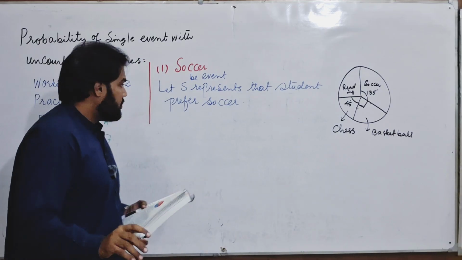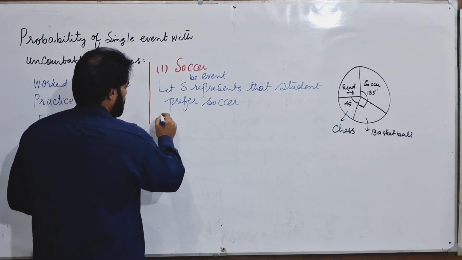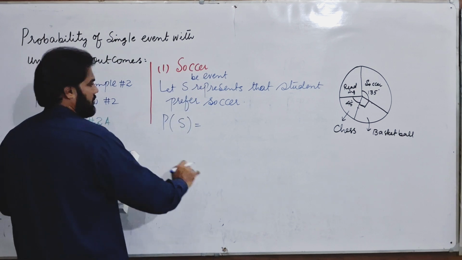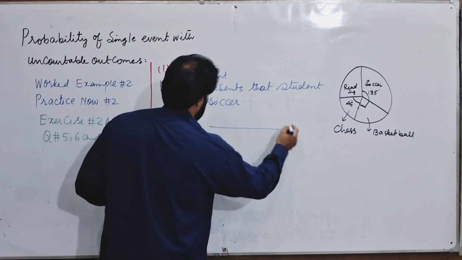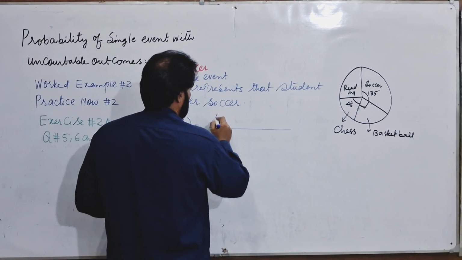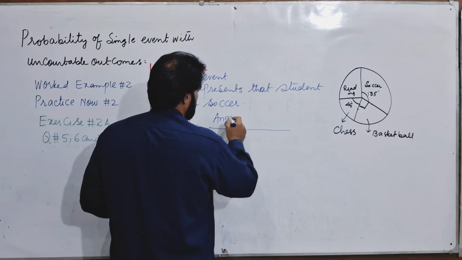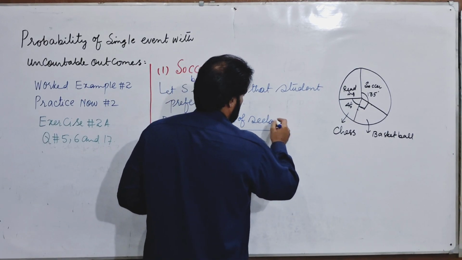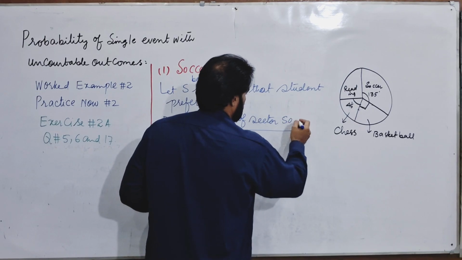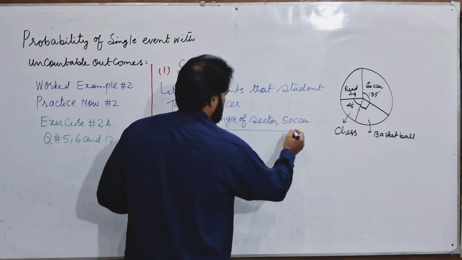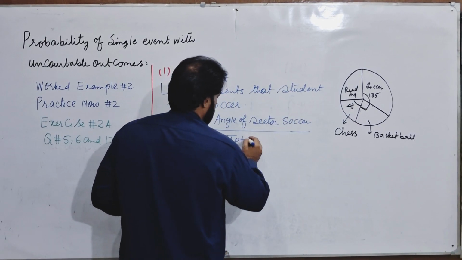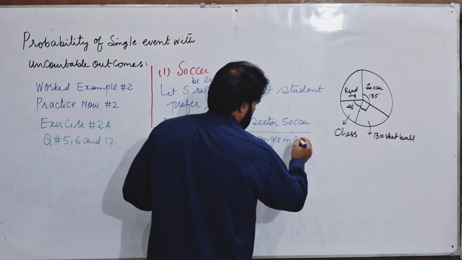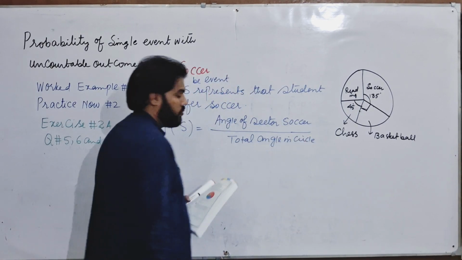So the probability of S, that is soccer, is given simply by the angle of sector S, meaning soccer, divided by the total angle in the circle. This formula will be used.